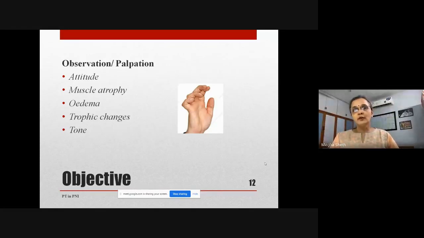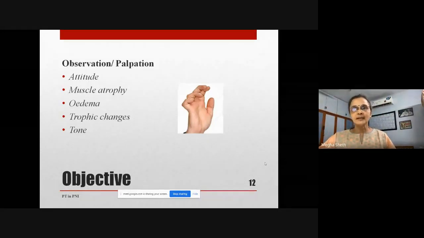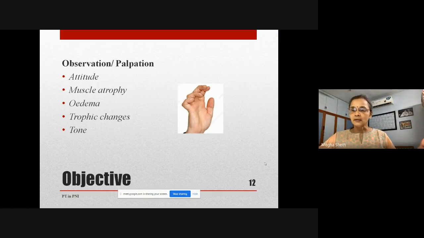You also observe for edema. Edema I'll talk about a little later. Trophic changes take place. One of the reasons is a decrease in the blood supply that is there, and the other reason is the sympathetic disturbance that may have happened. So, because the sympathetic supply is lost, the vasomotor system is affected, and that leads to drying of the skin, and the skin is also cold to touch. And you could also palpate the toe.